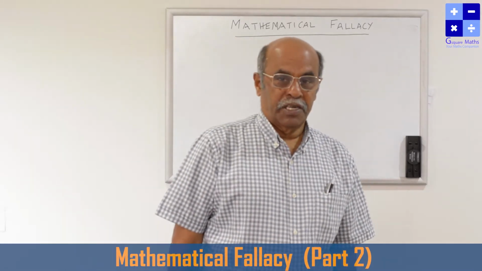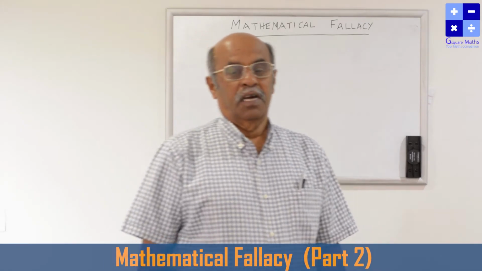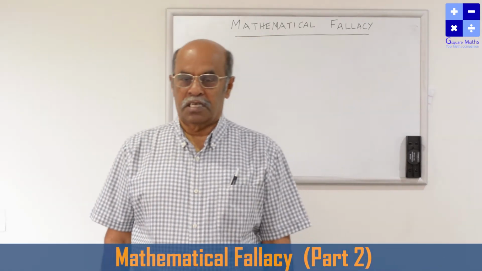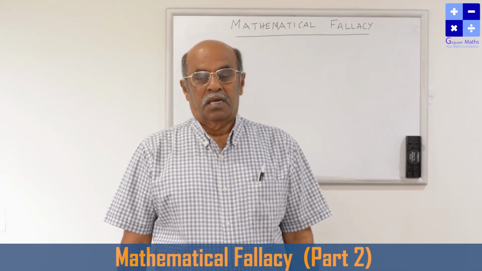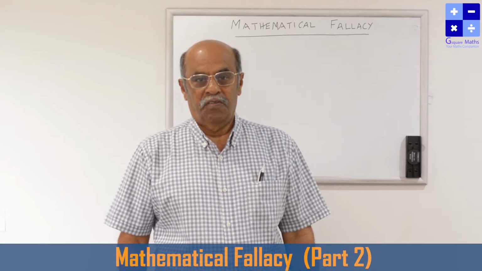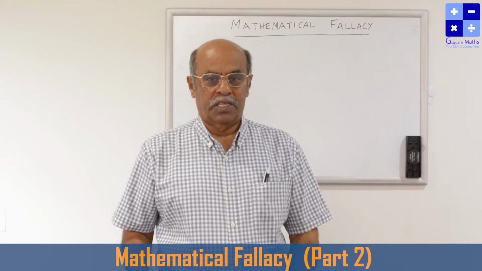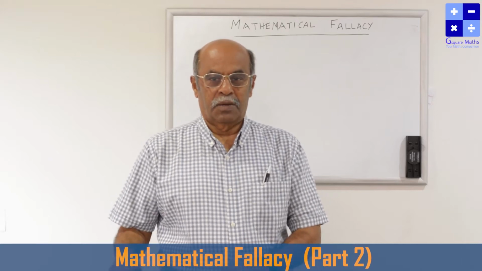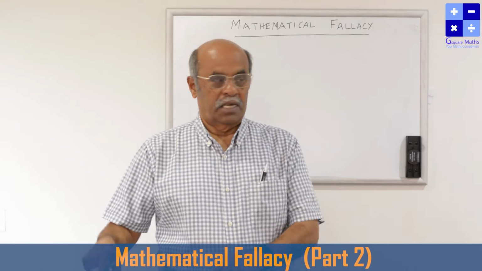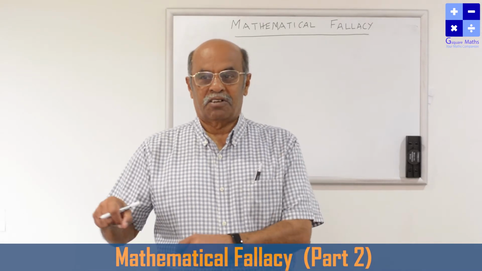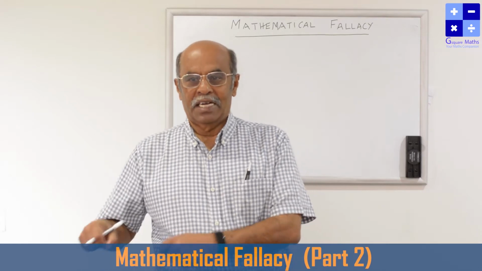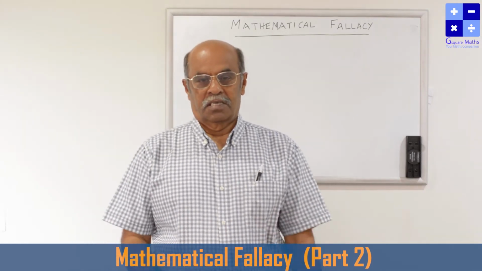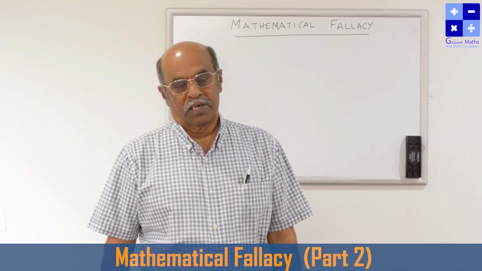We started our mathematical fallacies. We understood what a mathematical fallacy is in the previous videos. Let me repeat once again. A mathematical fallacy is when, without our knowing, we apply some mathematical concepts wrongly. Because of that wrong concept, concealing the fact of the property, we land up with some absurd results. That is known as a mathematical fallacy.